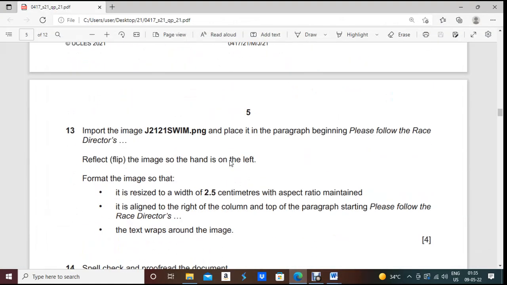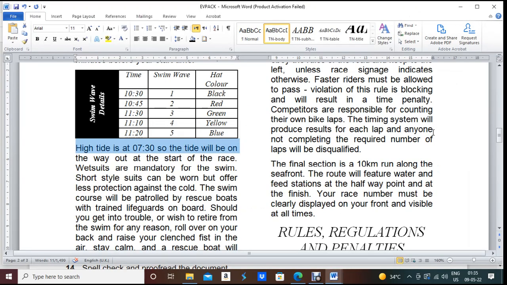Insert the image J21 2121 swim and place it at the paragraph beginning. Please follow the race directors in the paragraph beginning. Okay, now we have to find out this one: Please follow the race directors.